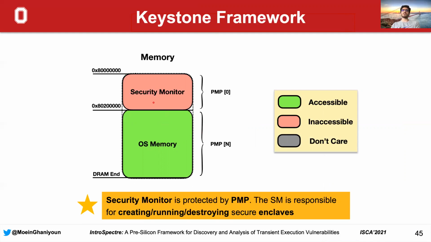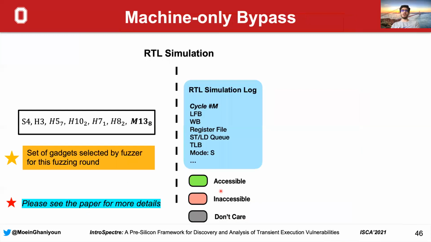The first segment is the security monitor itself, which is inaccessible to a supervisor or user execution privilege. It's only accessible to machine mode by the code inside this security monitor region. The security monitor is protected by physical memory protection. So this means that we cannot access the security monitor without machine mode privileges. And the security monitor is responsible for creating, running, and destroying secure enclaves.